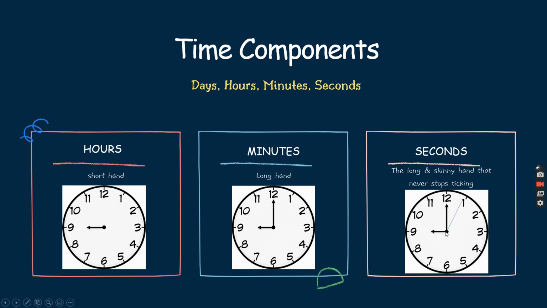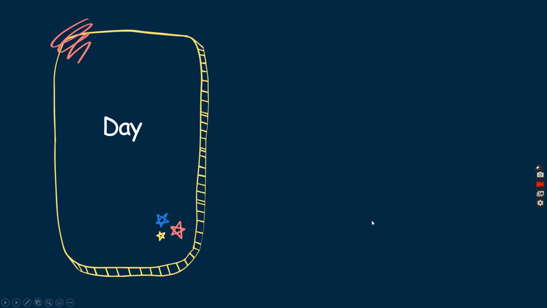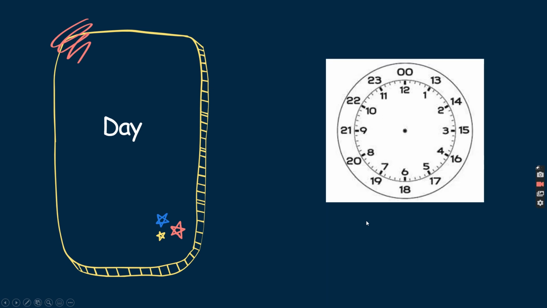Here we go. So we have 3 hands in a clock. So the seconds represents the long and skinny hand that never stops ticking. Day. Now, in a day, we start a new day at 12 a.m. So that's 00 hour here.